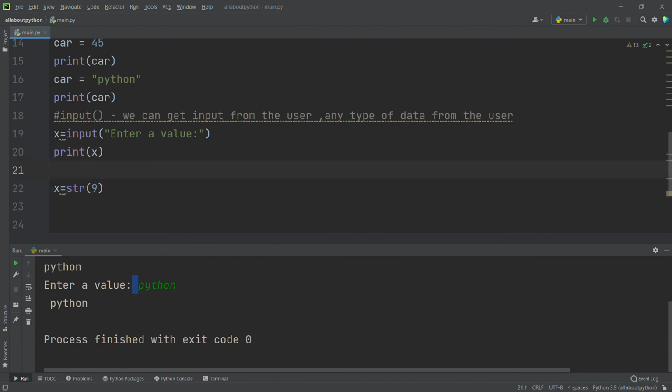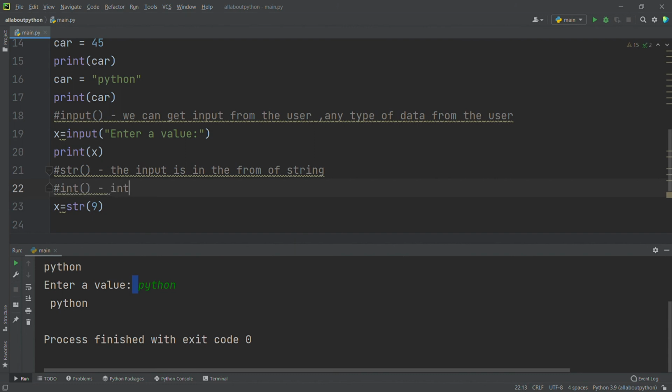The string function tells the variable that the input is in the form of a string. If I use the int function, it says that it is in the form of an integer.